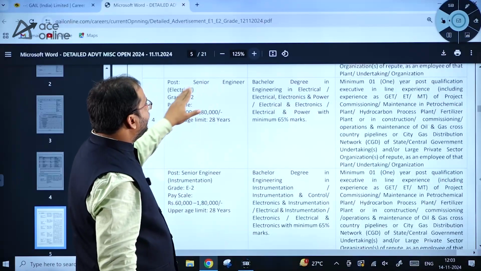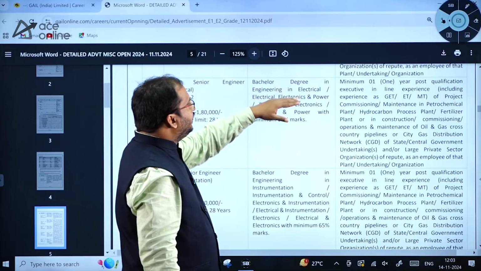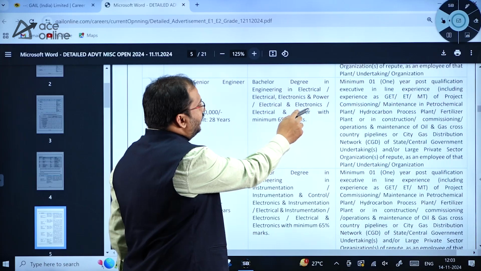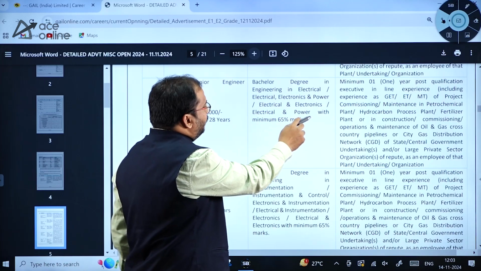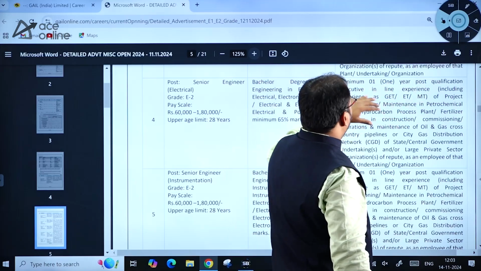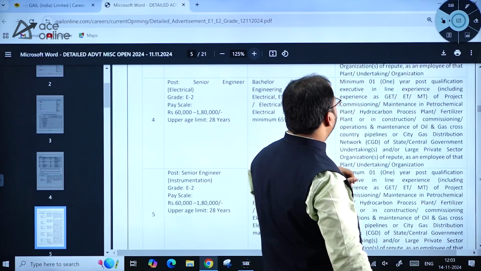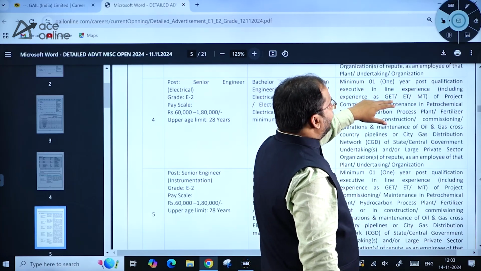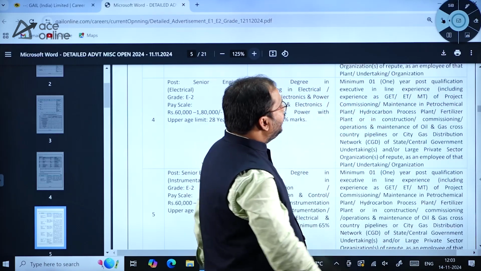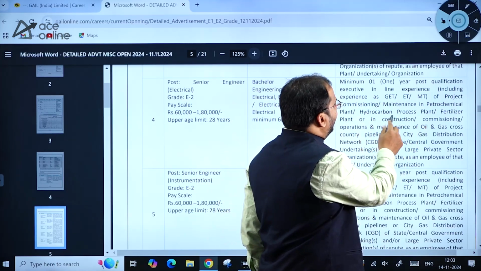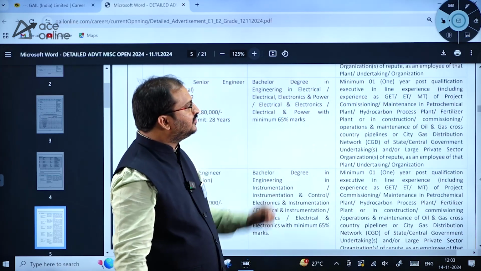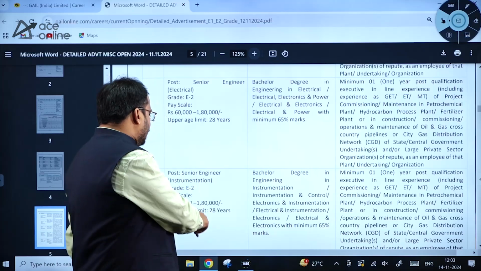The next one, senior engineer electrical. So, bachelor's degree in engineering in electrical, electronics and power, electrical and power with minimum 65% marks, minimum 1 year post qualification executive inline experience as GET, graduate engineer trainee or management trainee of project commissioning, maintenance in petrochemical plant, hydrocarbon process plant, fertilizer plant or in construction commissioning, operations and maintenance. So, this is asked here.